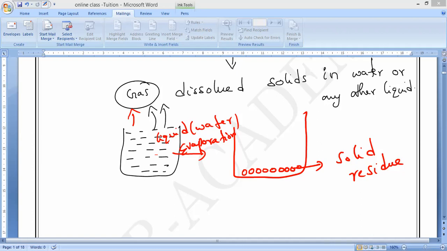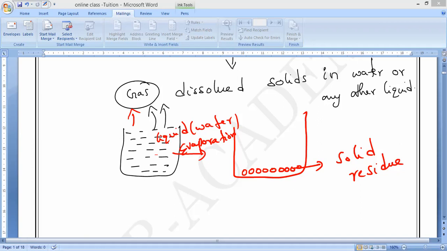So the dissolved substance is left as a solid residue. All the liquid has been evaporated and converted into the gaseous state. When we have to use evaporation in a reason and assertion question, it will come. Evaporation is used for separating a mixture in which the liquid should evaporate easily and the solid or dissolved solid should not evaporate easily. Is it yes or no, guys? So what is the reason behind it?